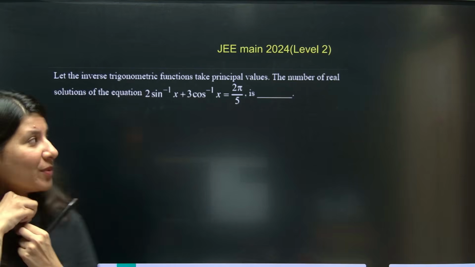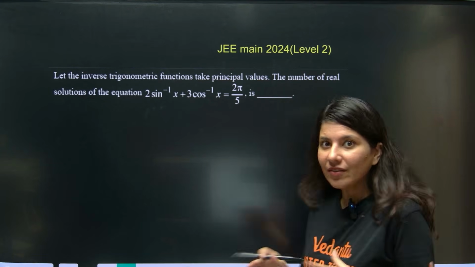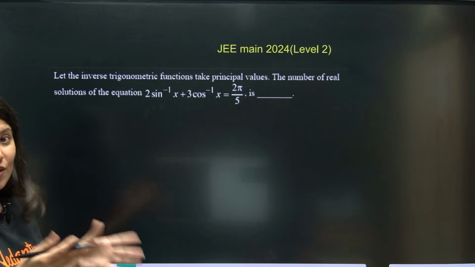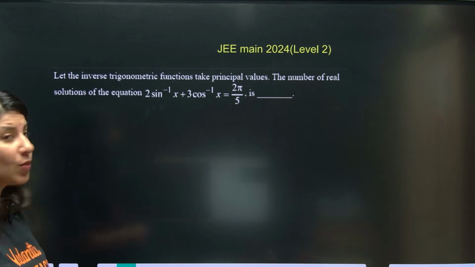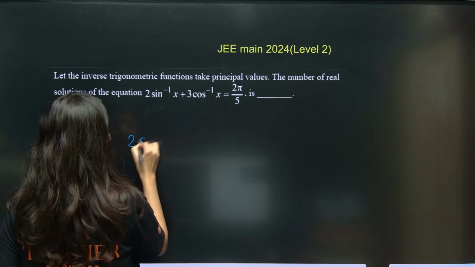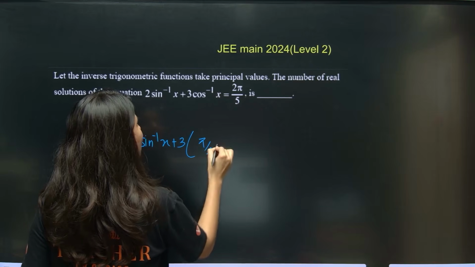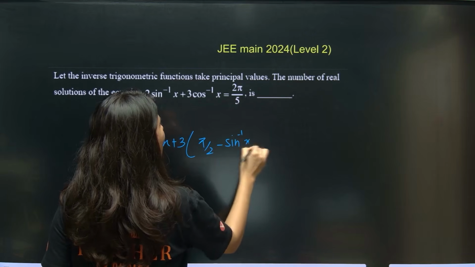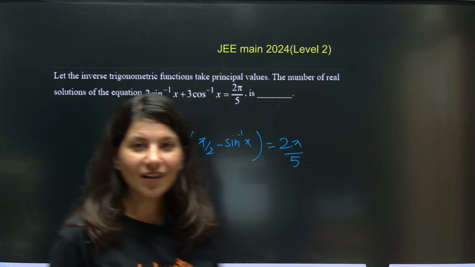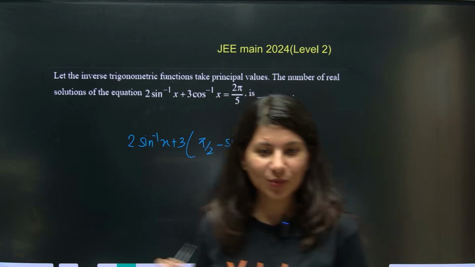One question on property 4. By the way, are you able to figure out that whenever there is sine inverse x and cos inverse x together in one equation, it is so obvious that I have to convert something, and I think I should do this. Plus 3 pi by 2 minus sine inverse. I don't know how many of you were able to put this. It was so obvious or not? How many of you were able to do that?